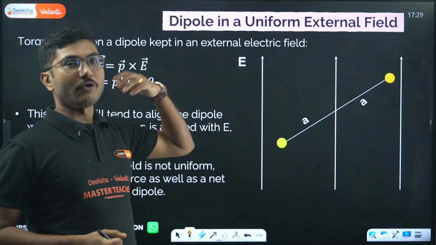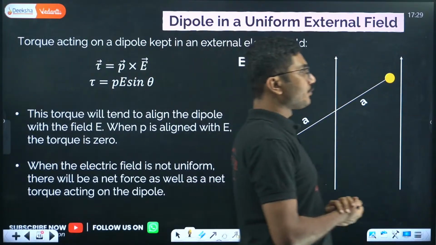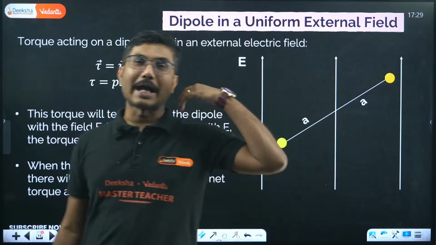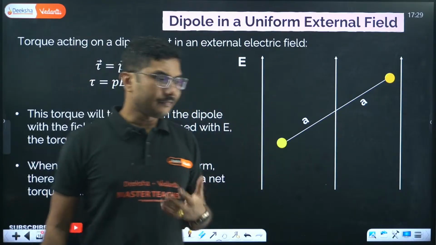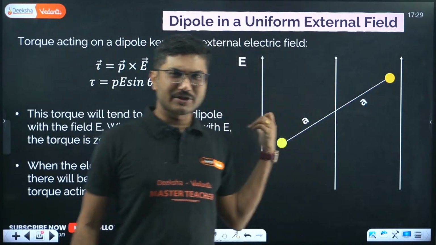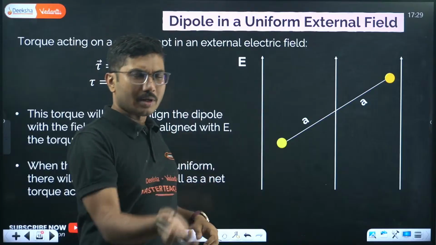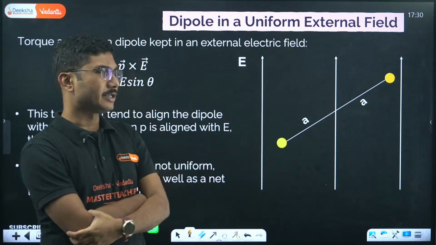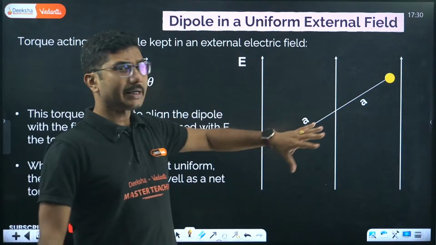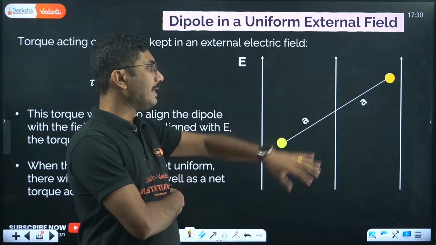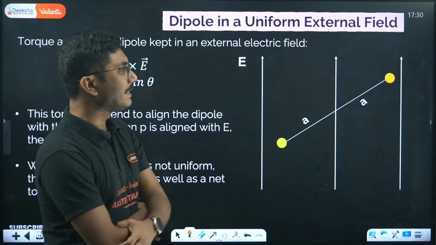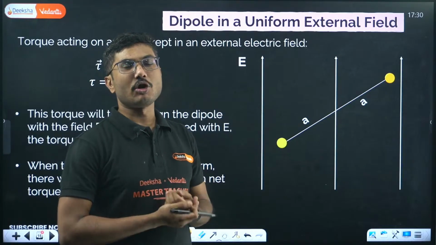Dipole in a uniform external field. So far we have been discussing the electric field due to the dipole itself, on the axial plane and equatorial plane. A general angle is also possible, but as I mentioned, it is not part of the syllabus, so I am not discussing it. But if you keep a dipole in an external electric field, what will happen? It will experience something called torque.